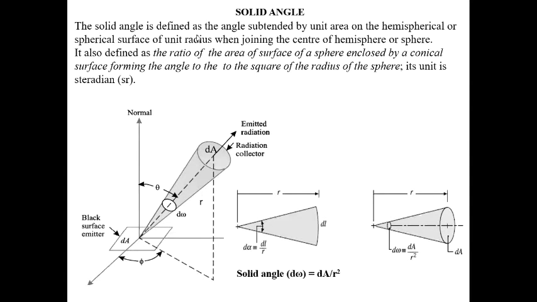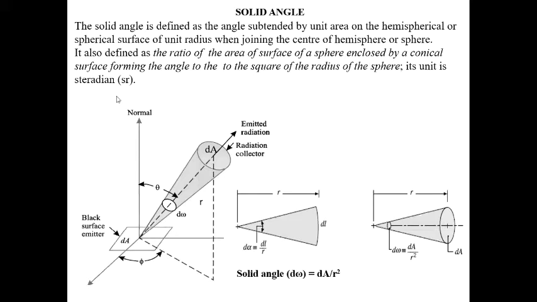So the solid angle is defined as the angle subtended by a unit area on the hemispherical or spherical surface of unit radius when joining the center of the hemisphere or sphere. It is also defined as the ratio of the area of the surface of a sphere enclosed by a conical surface forming the angle to the square of the radius of the sphere. Its unit is steradian.